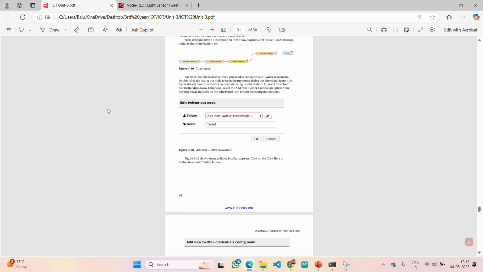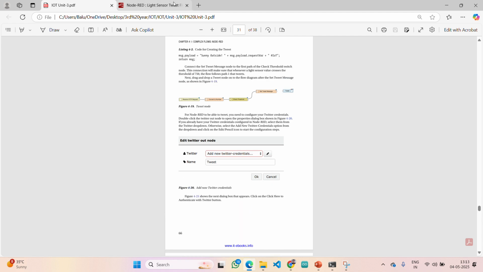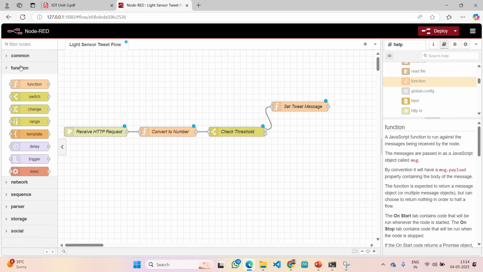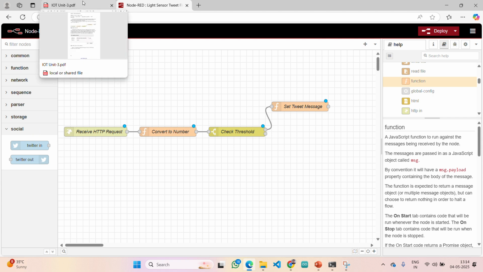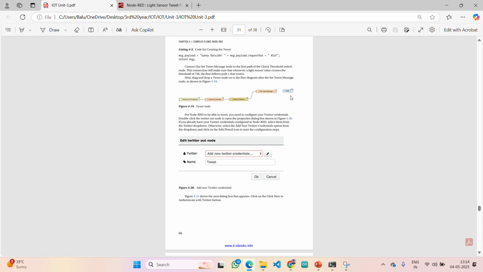Function node is also done. Next node that comes is the Twitter node. The Twitter node from social, you need to take it. For Twitter, firstly we will use input, not output node. Sorry, they have used the output node actually.